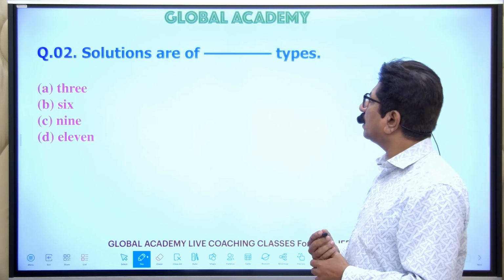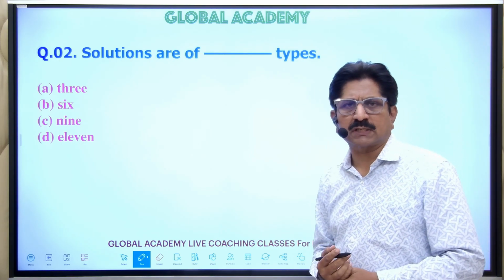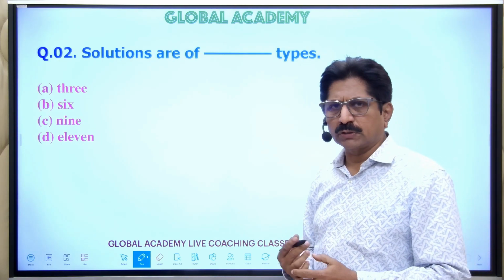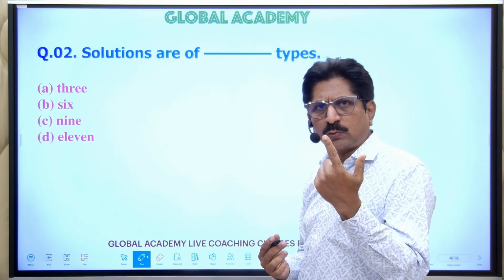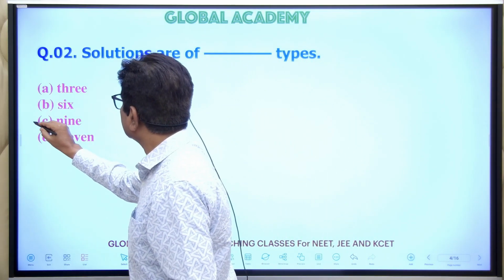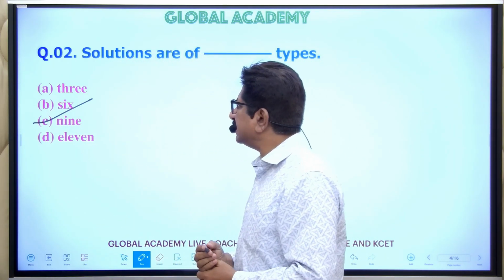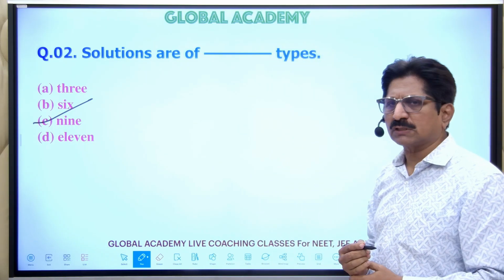Solutions are of dash type. Totally, how many types of solutions are present? So there are three types of gas, three types of liquid, and three types of solid. Totally 9. The answer C is correct. The 9 types of solutions are present.